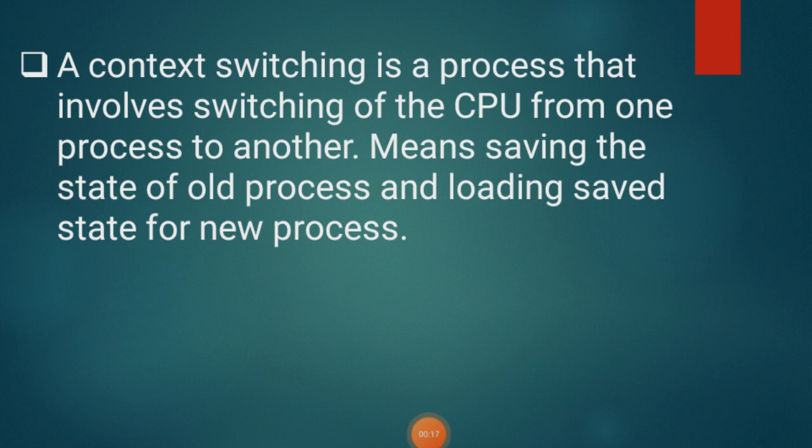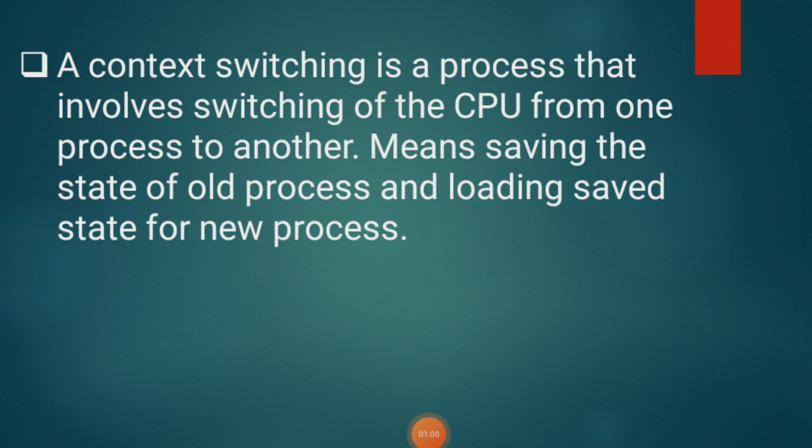If necessary, in certain situations, we have to switch the CPU from one process to another process. So how are we going to switch it? If we are switching from one process to another, we need to store the old process's state, and we have to load the saved state for the new process. So where are we going to store this? In a PCB, that is, the process control block.